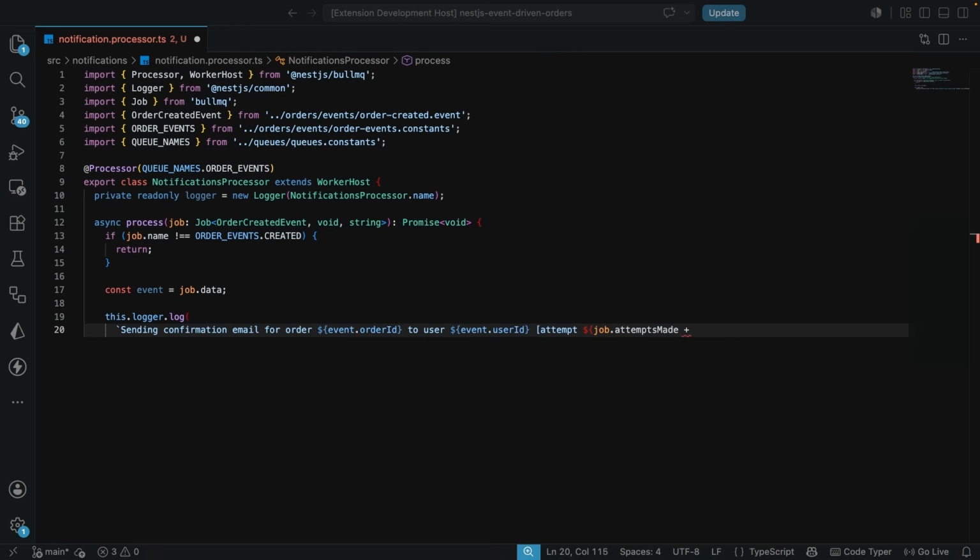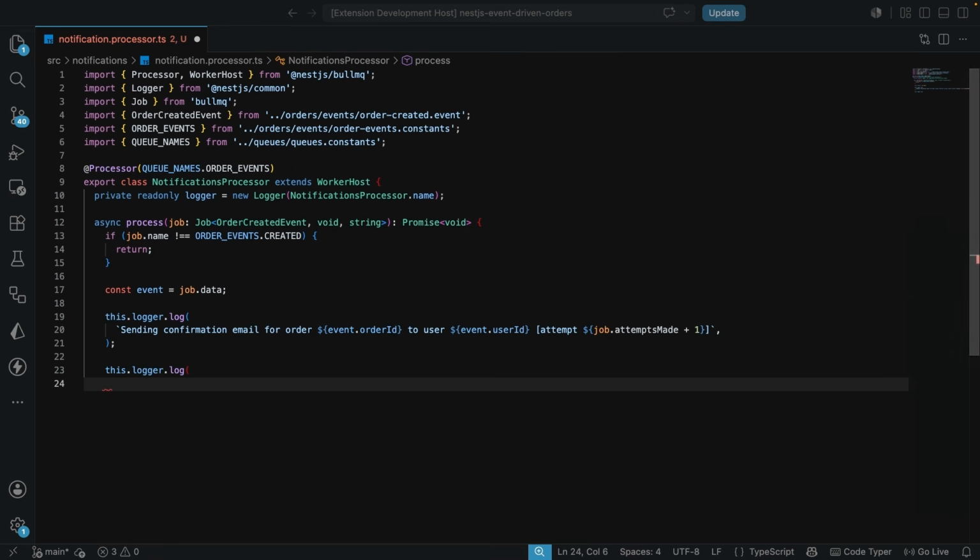Now the next thing we are also going to log is that this has been queued for the order with this specific order ID, and also we're going to have the total, which is the amount. Okay, so this is just what we were doing previously in the notification listener, but now we are working with the notification processor.